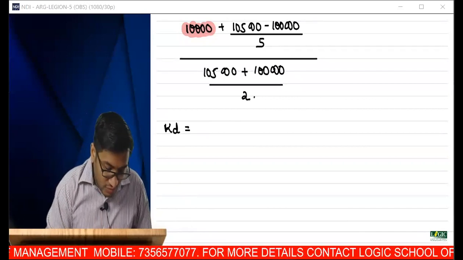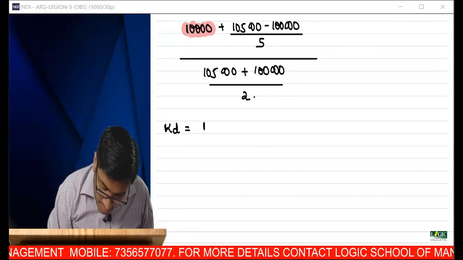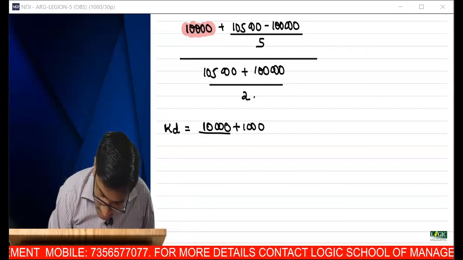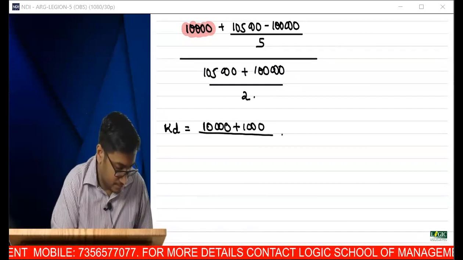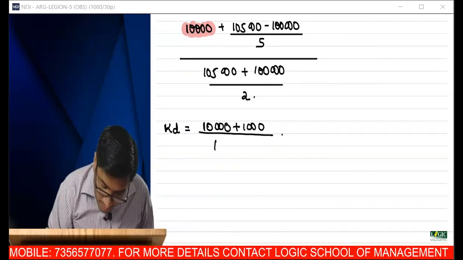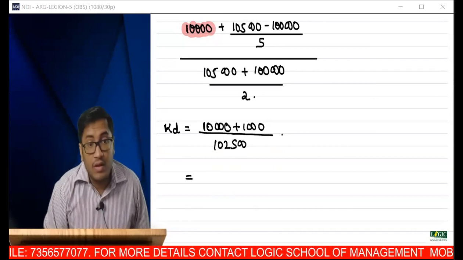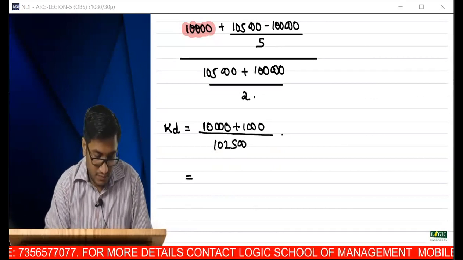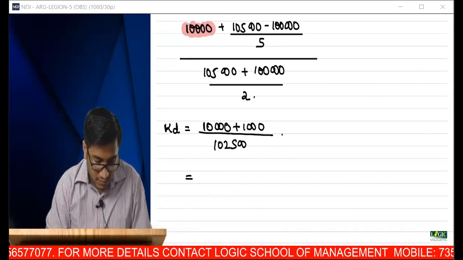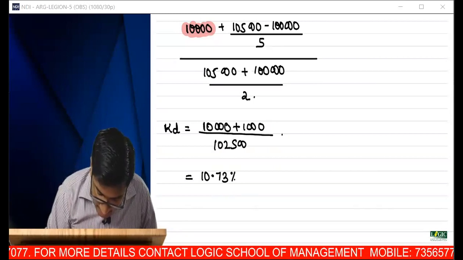So numerator is what? 10,000 plus 1,000, the whole divided by what is the answer? 10.73%.